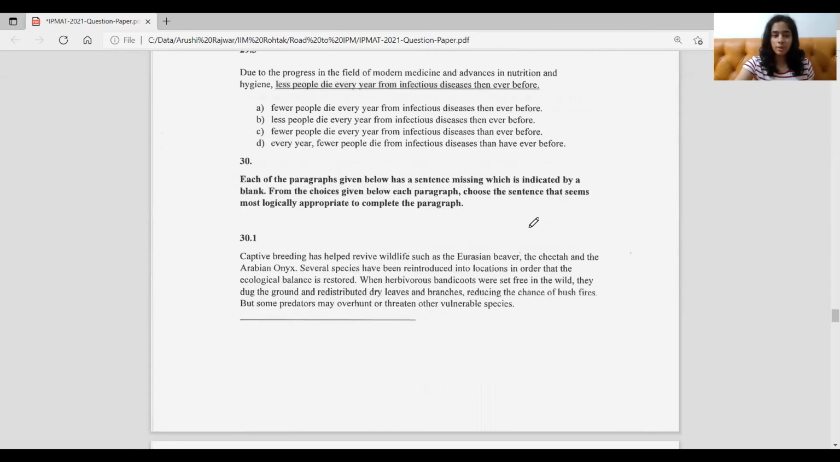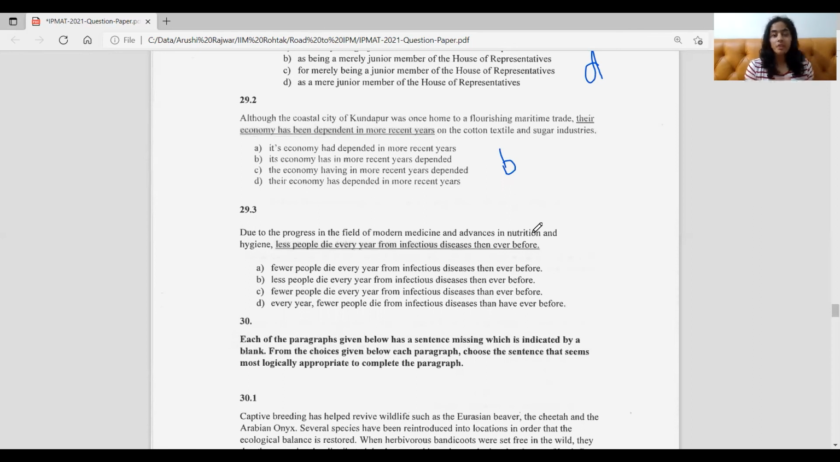Okay. So coming to the third one. Due to the progress in the field of modern medicine and advances in nutrition and hygiene, less people die every year from infectious diseases than ever before. Now, less people die every year from infectious diseases than ever before. Here, than is used as then, but that's not the right way, right? We are comparing than ever before. We are comparing before to the times now. So than here has to be the one with the A. Then means like after something, or then this happened, then that happened. But here we are comparing. That's why we'll use than with an A.